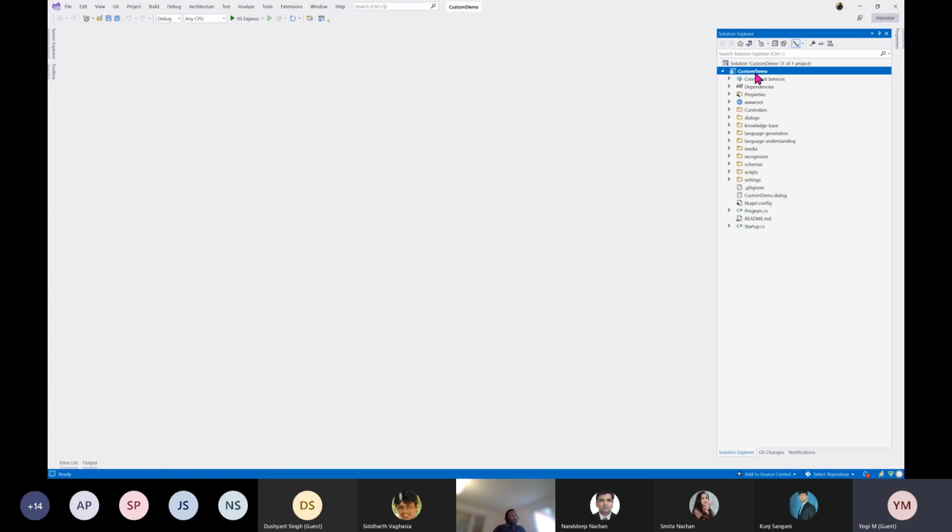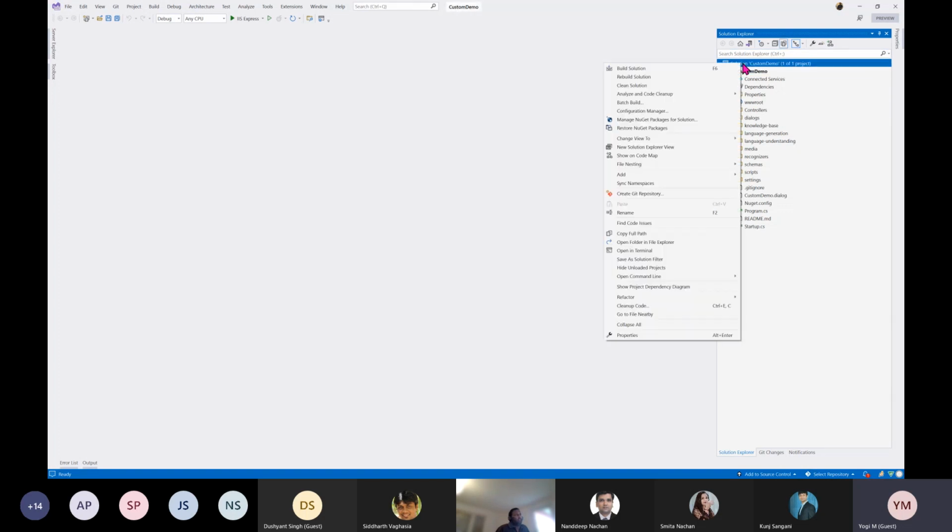Okay. So once created, you can go to your drive, your location where your bot is available, and open this project in Visual Studio. This is the same as in Bot Composer. I created it in Bot Composer, and I opened the project in Visual Studio. That's it. So we are going to add the custom component. We are going to extend our bot.